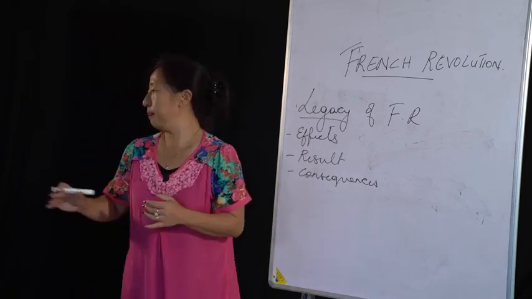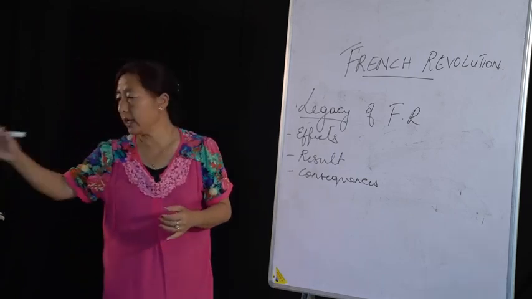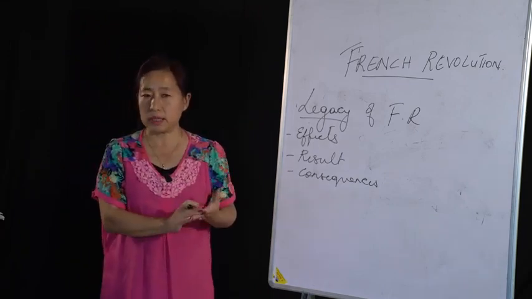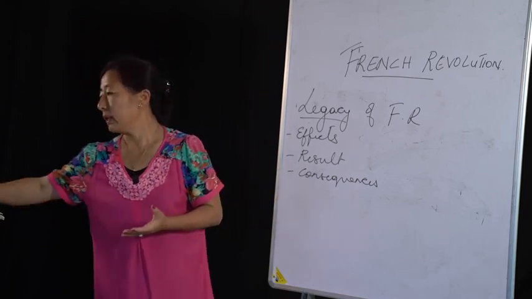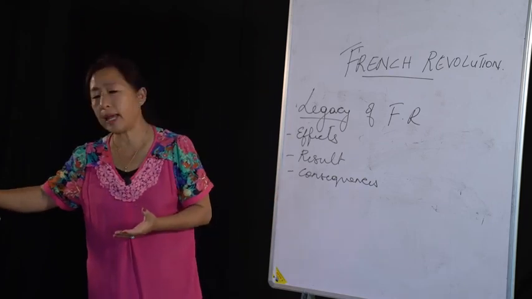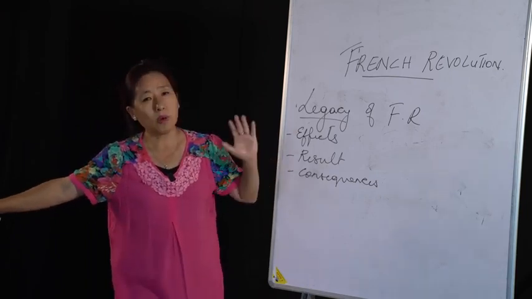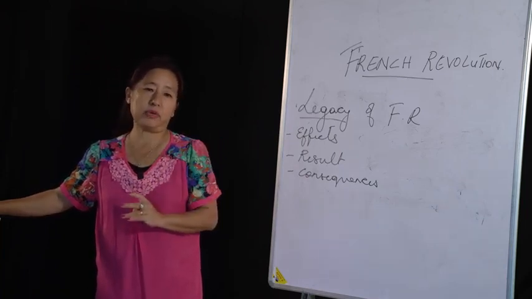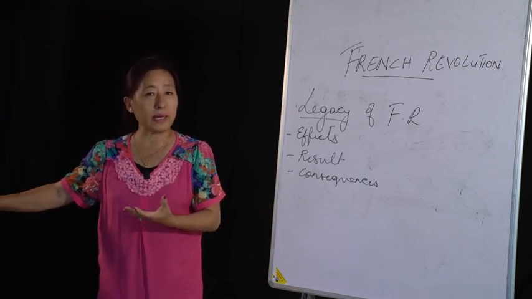Now, the first point is that the French Revolution changed the entire social and political system of the world. Then another point is that because of the French Revolution, the Asian and the African countries were inspired to fight for their independence.